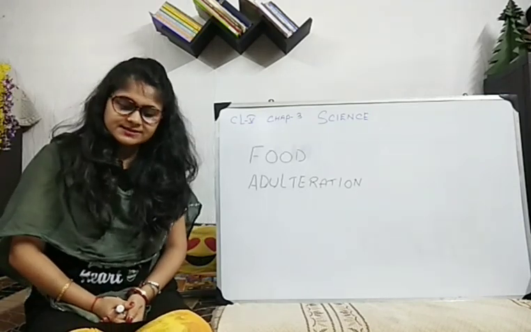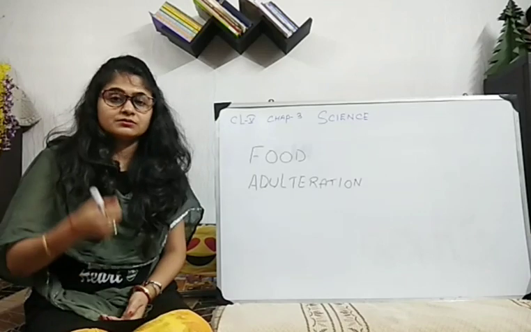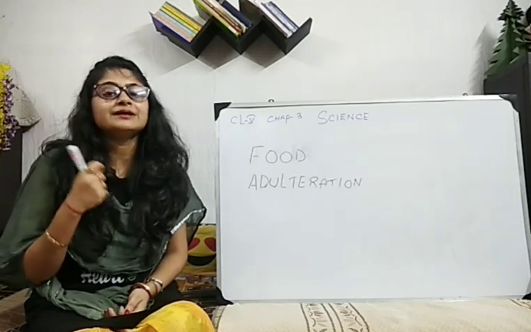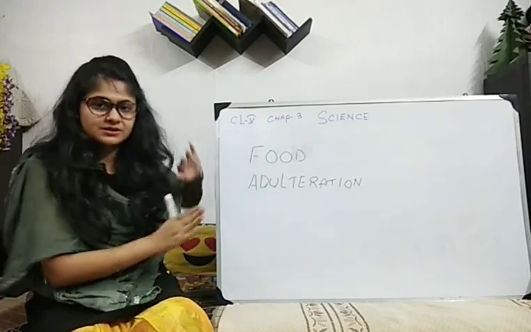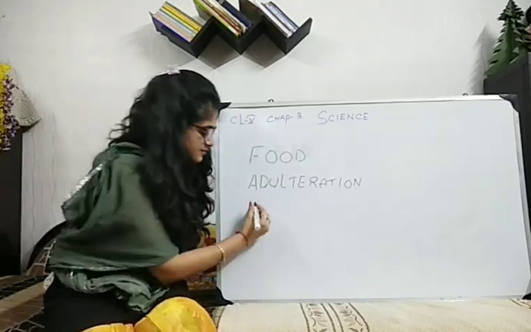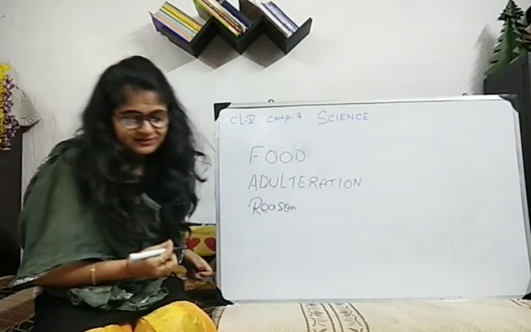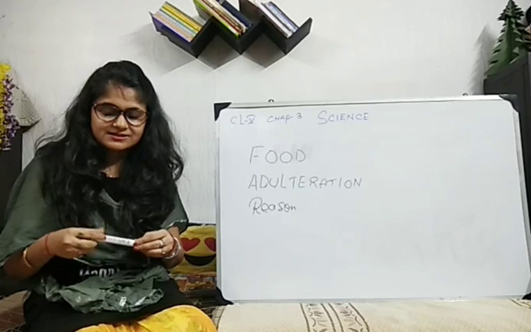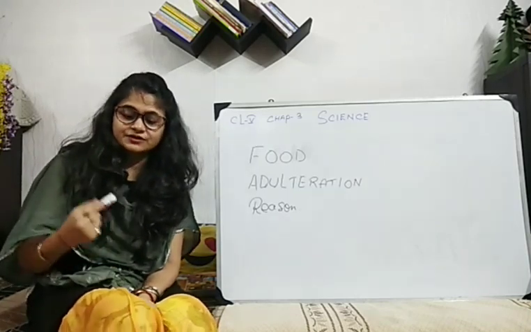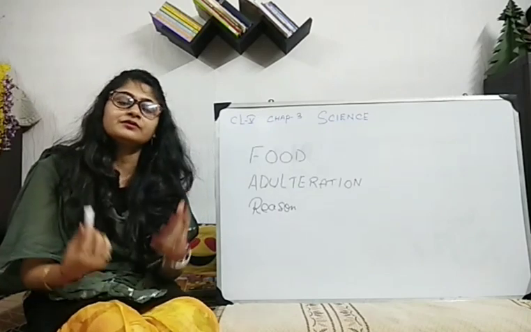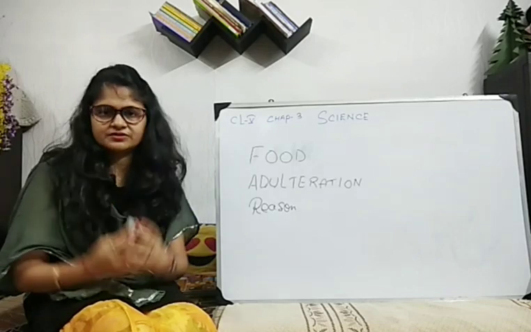Then the second point says reasons for food adulteration. Now, what is the reason that food adulteration takes place? Till now we have learned the meaning of this. Now we will see the reasons. The unwanted substances are added to food and drinks for the following reasons. First of all, what comes to your mind? Of course, to increase the quantity of the food.